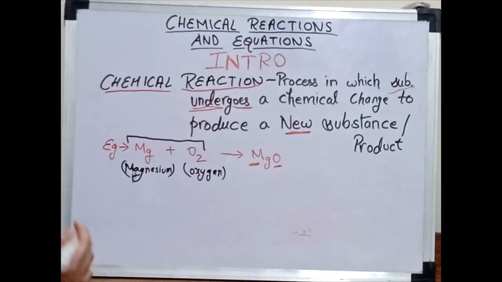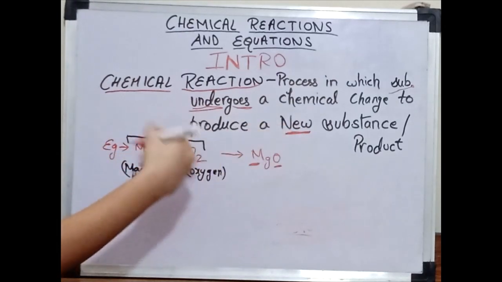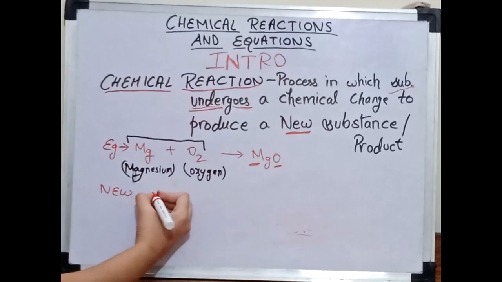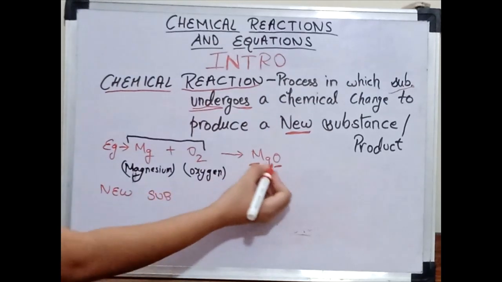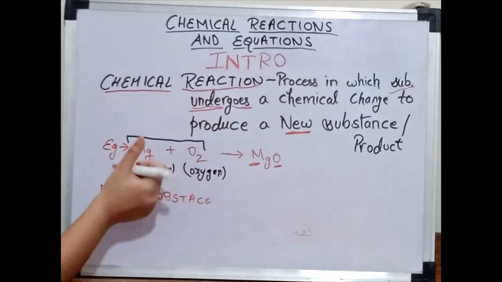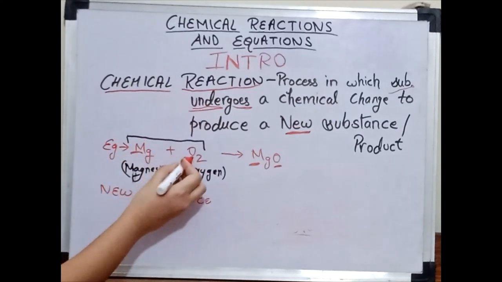Okay? Now, one more thing. This new substance has new properties. Here, see, your new substance, like here the MgO, doesn't have the same properties as this and this.